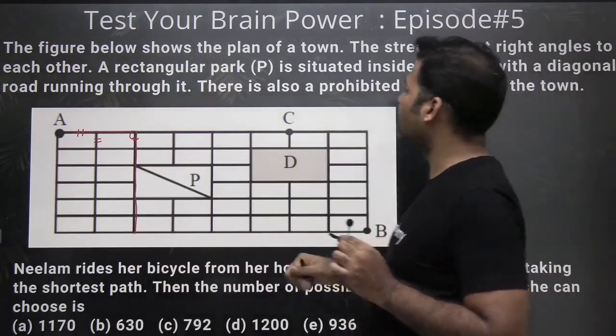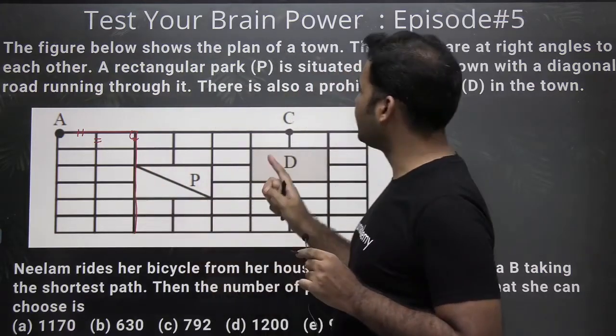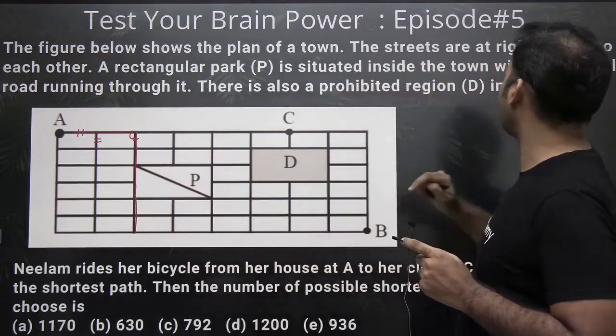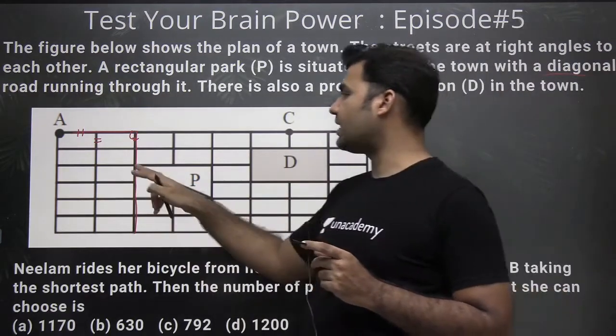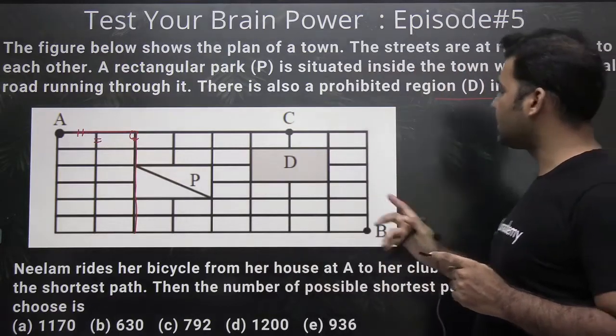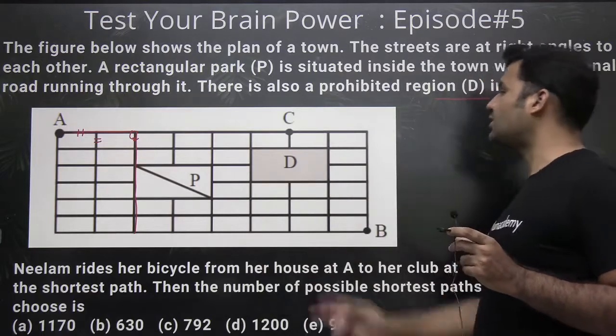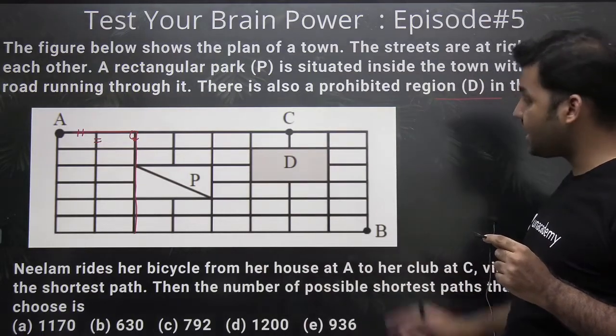There is a rectangular path P situated inside the town, which has a shortest running path, P, a diagonal road running through it, and that road is represented by P here. And there is also a prohibited region D in the town. This is a prohibited region. That means nobody can enter into this town. कोई भी इस town के अंदर, इस part of town के अंदर enter नहीं कर सकता है.